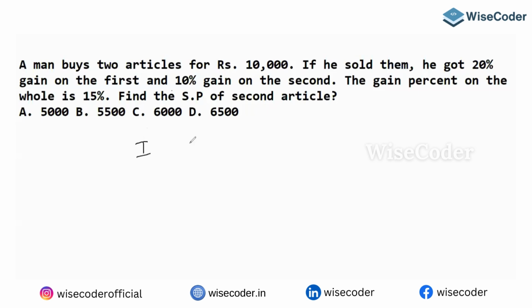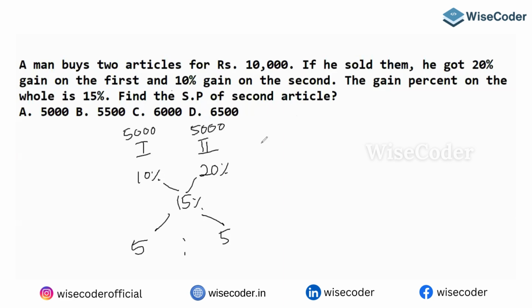The first article and the second article. On the first 10% gain, on the second 20% gain, overall 15. All are profits only? Yes. So you can say 5 and 5, you can say 1 is to 1. So the total price is 10,000, so the first article is 5,000 and the second article is 5,000.